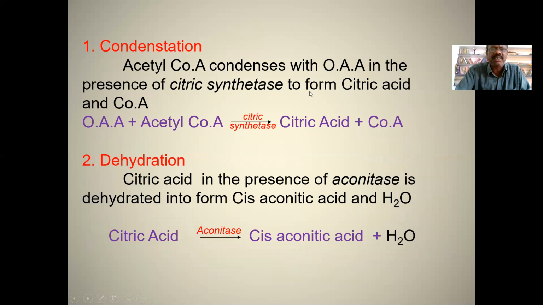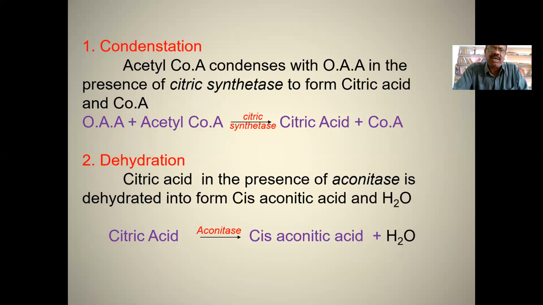The first reaction is the condensation reaction. Here, acetyl coenzyme A is formed from pyruvic acid. Pyruvic acid is the end product of glycolysis. This pyruvic acid is transported to mitochondria through the pyruvate translocator, where it is decarboxylated and oxidized.